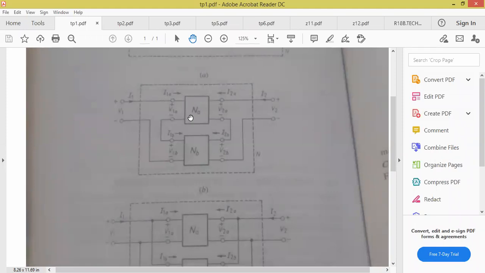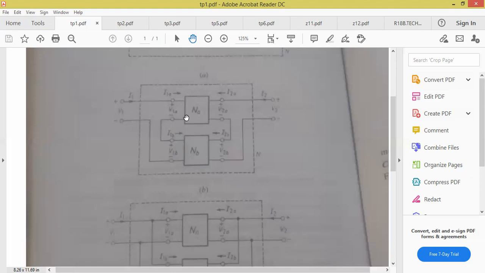See, series connection of batteries means what? Negative terminal is connected to the positive terminal. If I'm having two batteries in series, what is the connection? Negative terminal of the first battery is connected to the positive terminal of the second battery. Now you see these two networks. So negative terminal is connected to the positive terminal. Yes or no? So here also the negative terminal is connected to the positive. So wherever we are having the connection, negative terminal of the first network is connected to the positive terminal, that connection is called the series.